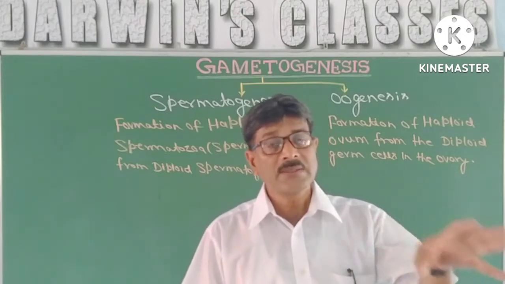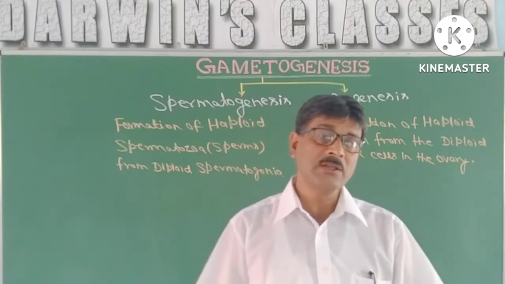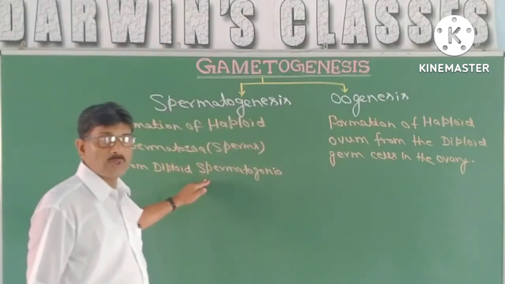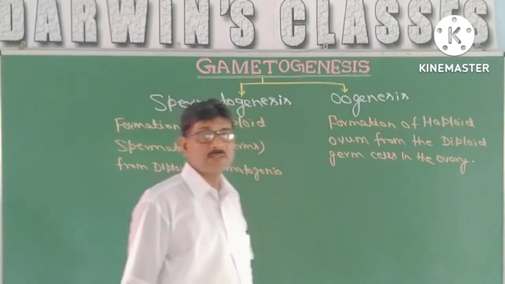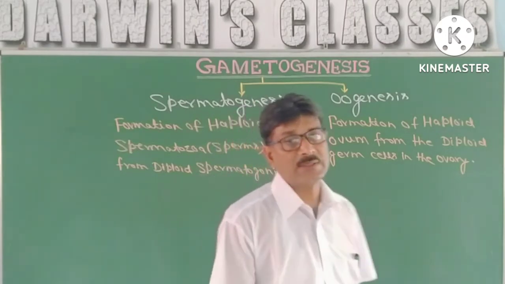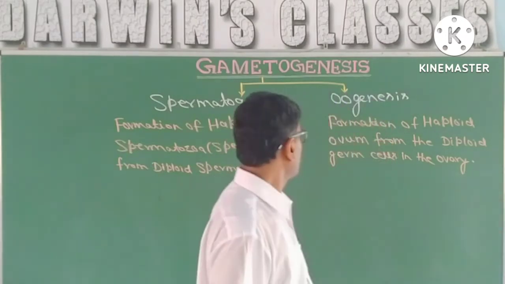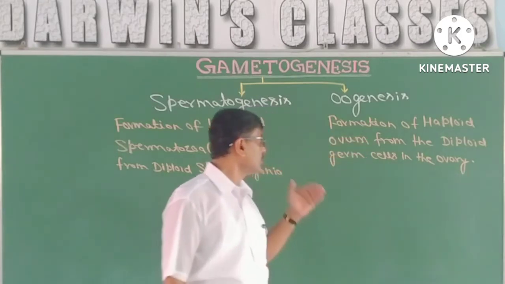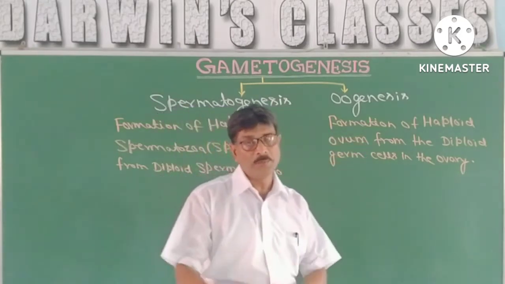And there are certain cells which provide nutrients to these developing spermatozoa, and that is termed as Sertoli cells or nurse cells. In case of female, oogenesis means formation of haploid ovum from the diploid germ cells of the ovary.